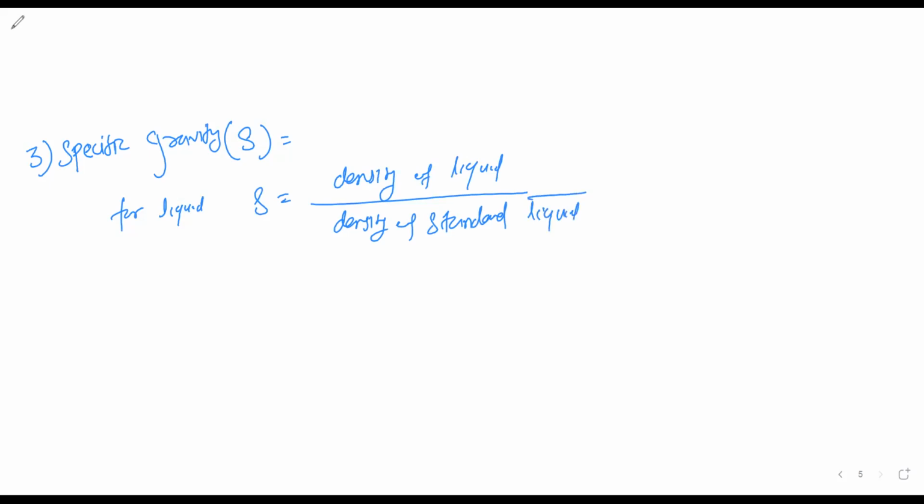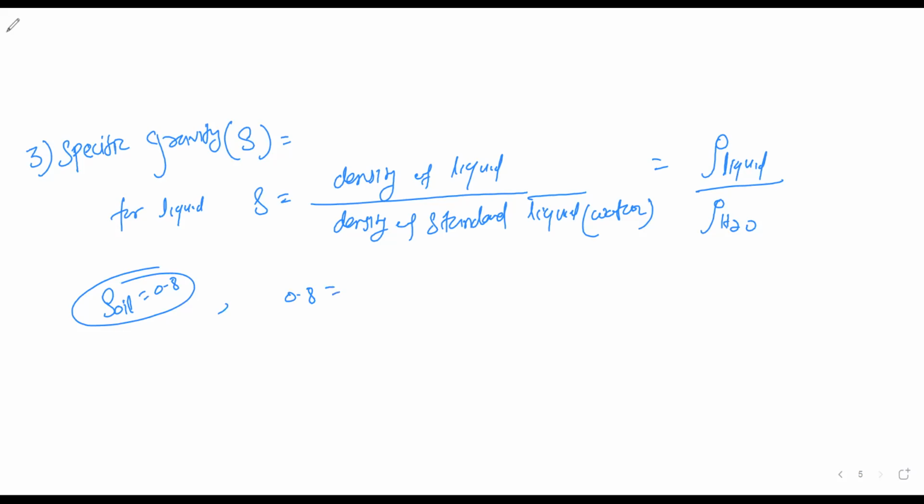And what is the standard liquid? The standard liquid is water. And the water density, we know, is 1000. So if you consider that the specific gravity of oil is 0.8, you substitute 0.8 here and you can find out the density of oil also. So density of oil is 0.8 into 1000, and it's 800 kg per meter cube. So with the help of specific gravity, you can find out the density of any liquid or any fluid.